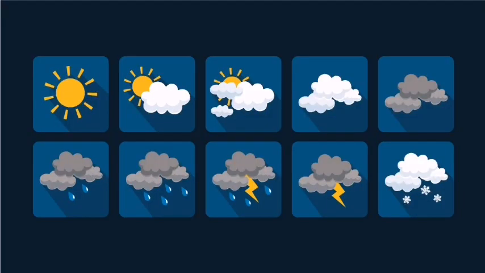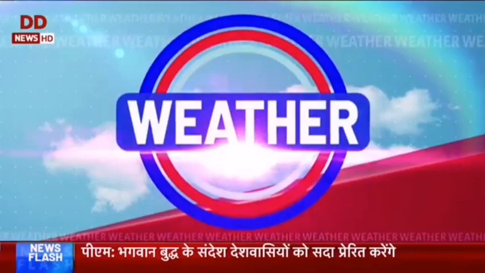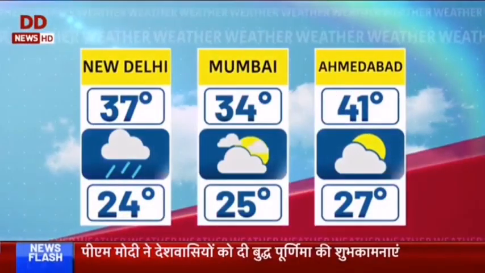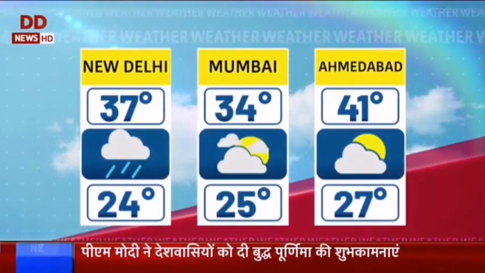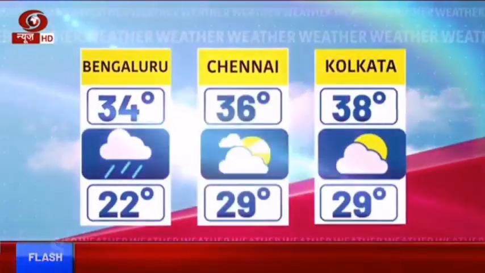What are the elements of weather? These, temperature, humidity, rainfall, etc., are the elements of weather. Now here you can see the weather forecast of a day.